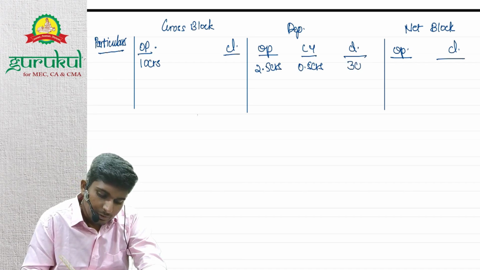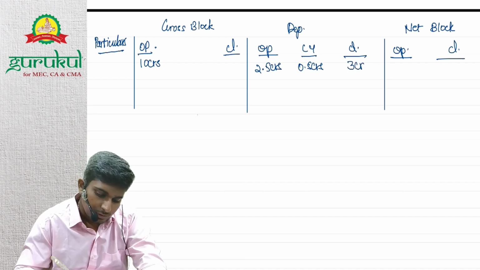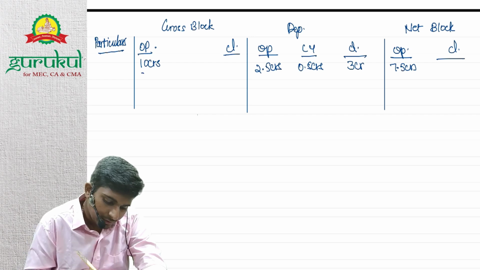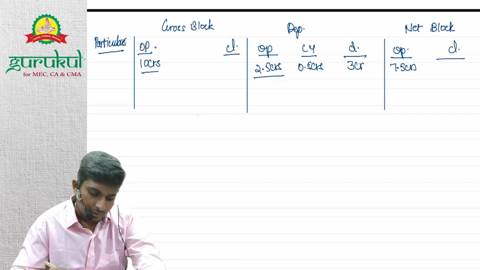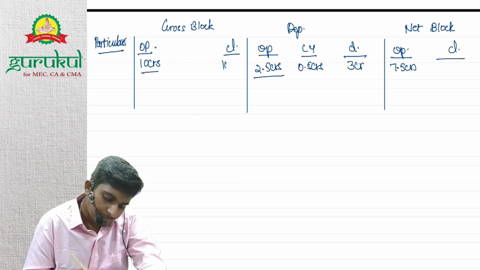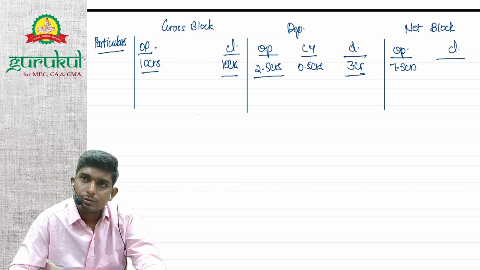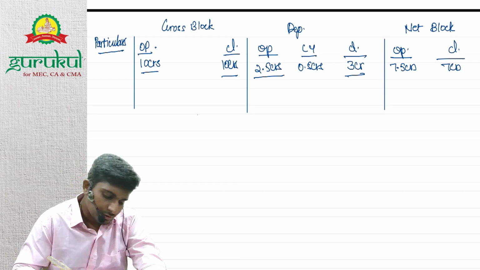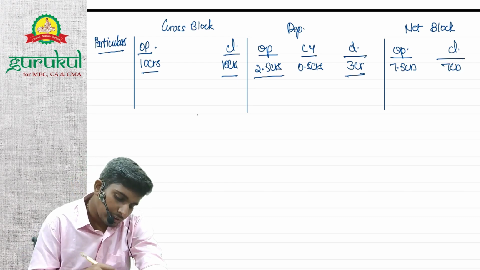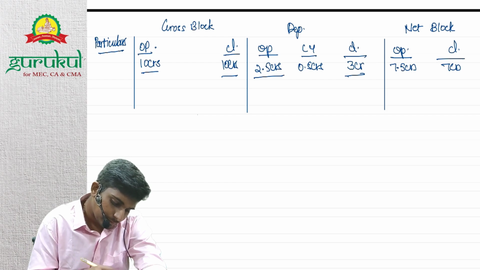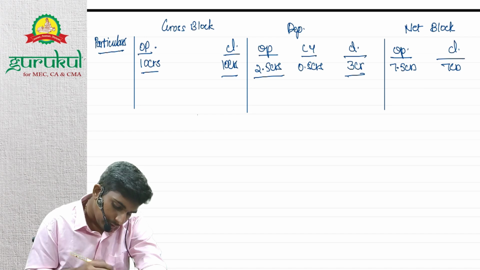So closing will be 3 crores. Net opening will be 7.5 crores, 10 minus 2.5. Net closing will be 10 crores minus 3 crores, 7 crores. This is all for building A, right?